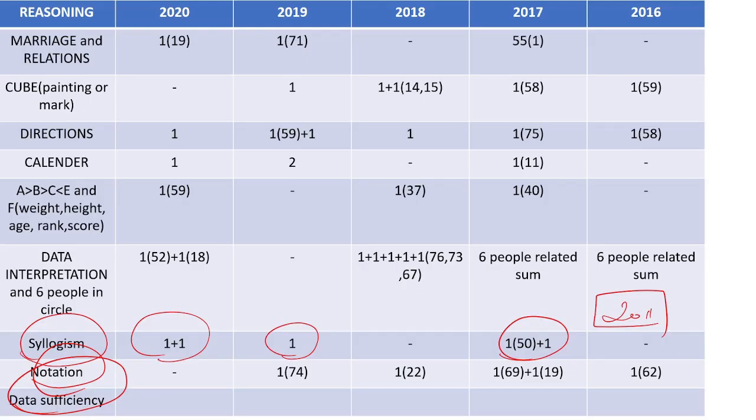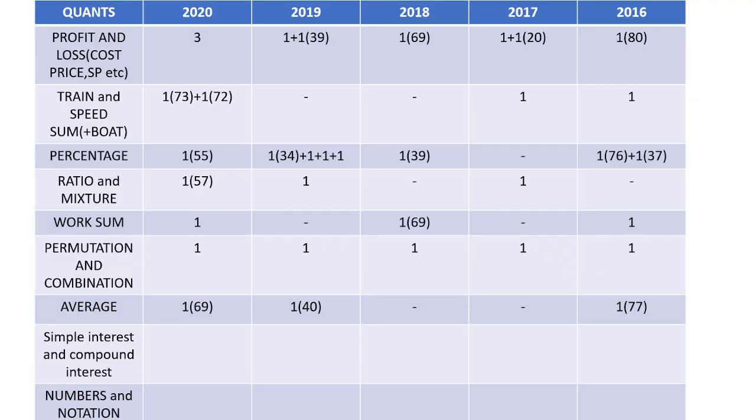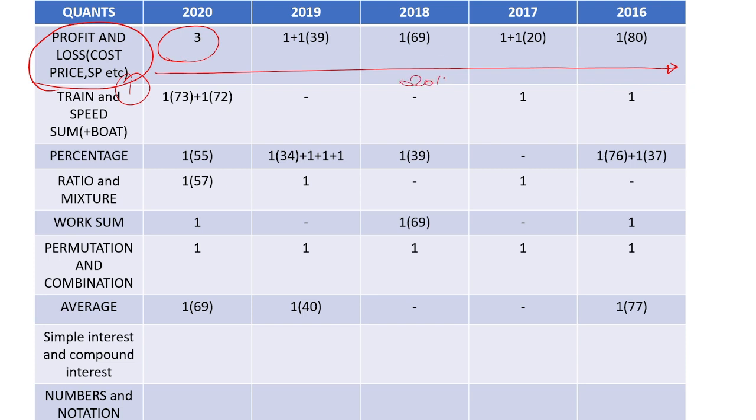So reasoning we have solved, and then we will go to the questions on quantitative aptitude. The first chapter you have to be well aware of in quantitative aptitude, if you ask me, I think is profit and loss. Every question paper has one question. I think from 2011 this is there.